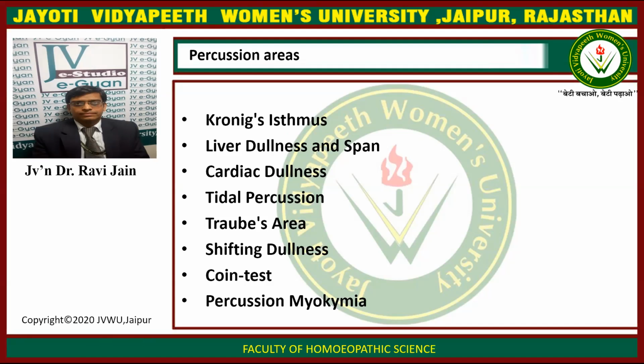Liver dullness is elicited in the liver area, in the right hypochondrium. Then we have to see for the tidal percussions. We also have to check for the Traube's area. This is a very important area. We have to check for the shifting dullness. In case of excessive fluid, we have to also check for the shifting dullness in the patient.